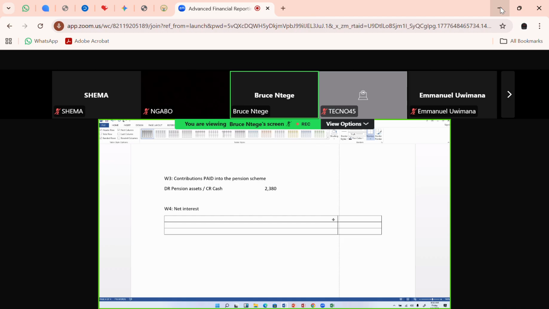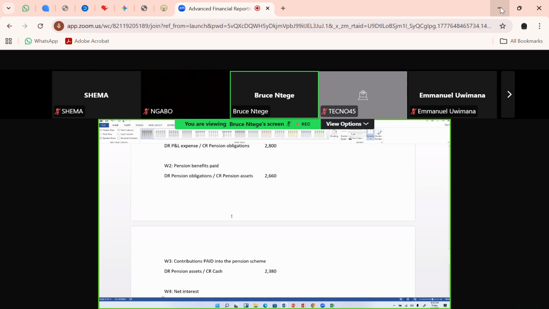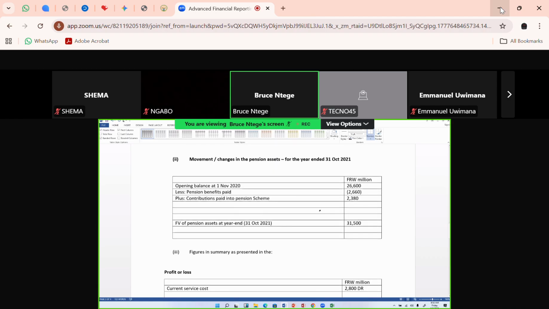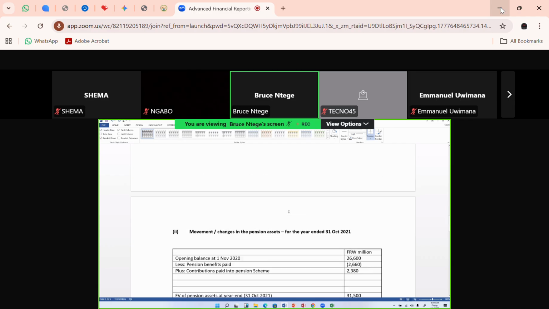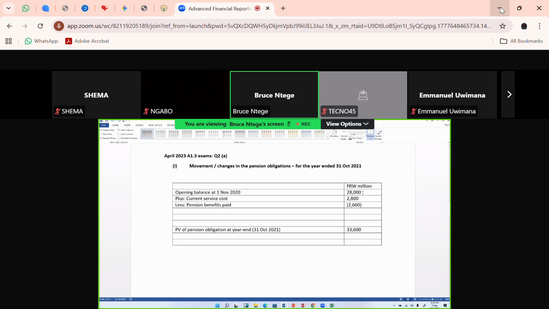Okay, so I'm starting with the interest cost on the pension obligations. Remember, I'm using the interest rate at the start of the year, which is 7%. Okay, the pension obligation at the start of the year. Our pension obligation at the start of the year, if I pick it from my figures in here, is 28,000. That 28,000. So I'll take it down there.